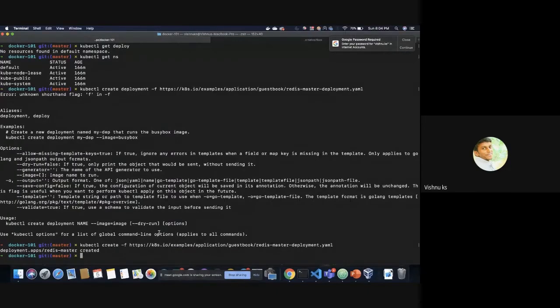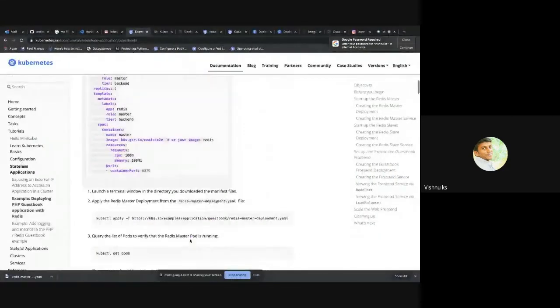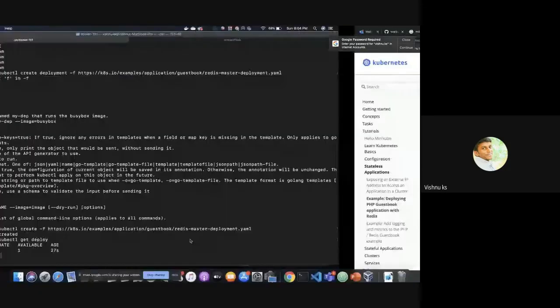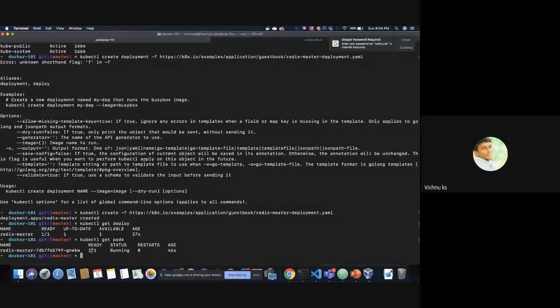So it says the deployment got created. So let's look. Yeah, Redis master is up and running. Here we have given replicas 1, right? So 1 out of 1 is there. If you look at kubectl get pods, Redis master 1 pod is running.